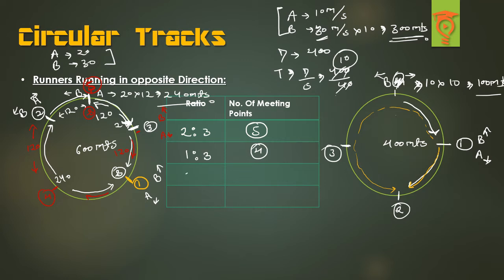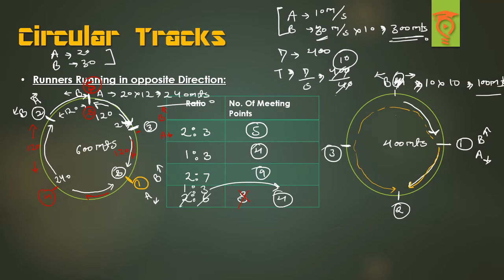Right, so just tell me, if the ratio is 2:7, then what will be the number of meeting points? The number of meeting points will be nothing but 9. Right, and if I say the ratio is 2:6, then what is the number of meeting points? Will it be 8? No, the meeting points won't be 8. Why? Because I can further reduce this ratio to 1:3, and now the number of meeting points will be nothing but 4.